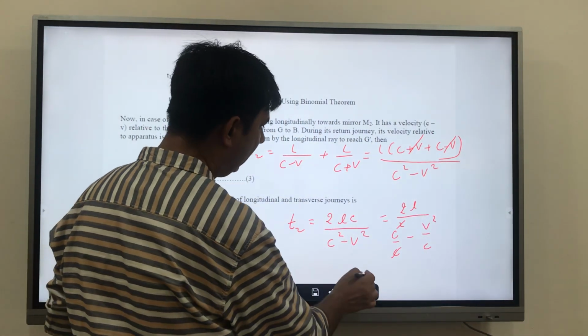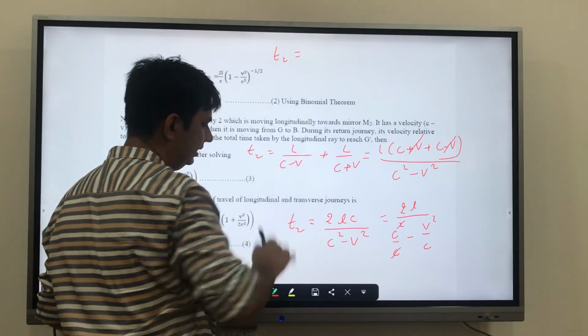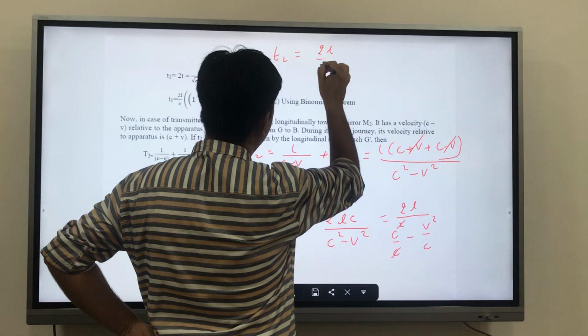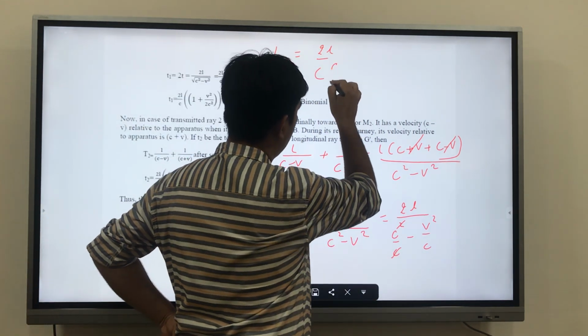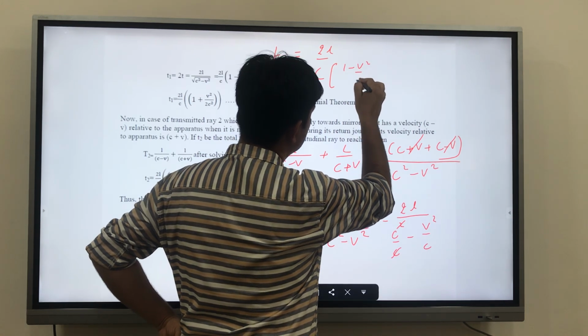If you take c out, what you will get is t2 is nothing but 2L upon c times 1 minus v square upon c square.